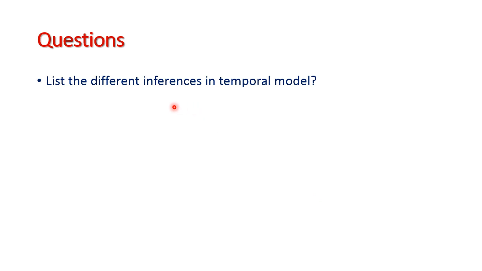Up to this we have seen the different inferences in temporal model. Now the question time. Students, please list the different inferences in temporal model. We have 4 different types of inferences in this temporal model, isn't it? Please list out all the 4 types only. Name those different inferences.